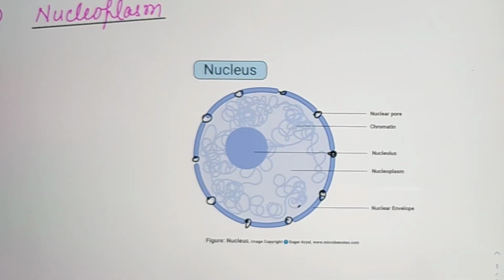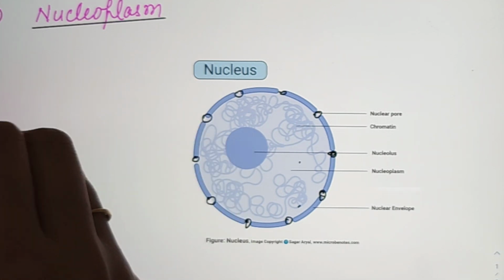Next is nucleoplasm. What is nucleoplasm? It is the part of protoplasm which is enclosed or covered by the nuclear membrane. You see this structure, this fluid inside the nucleus is called nucleoplasm. That is a fluid.